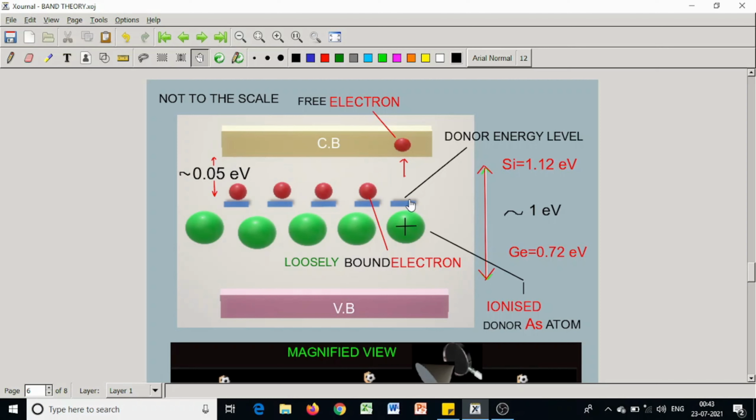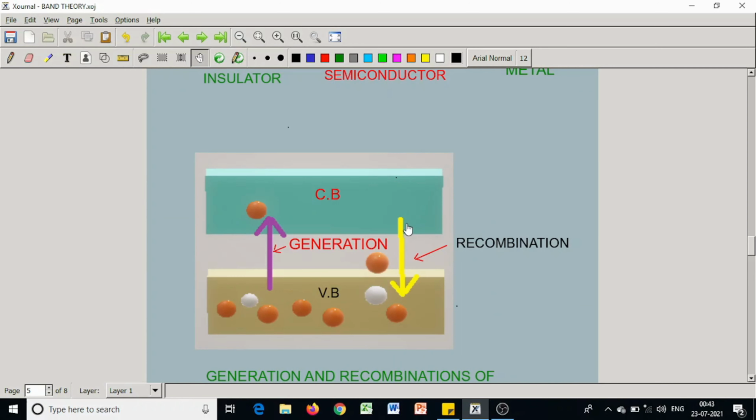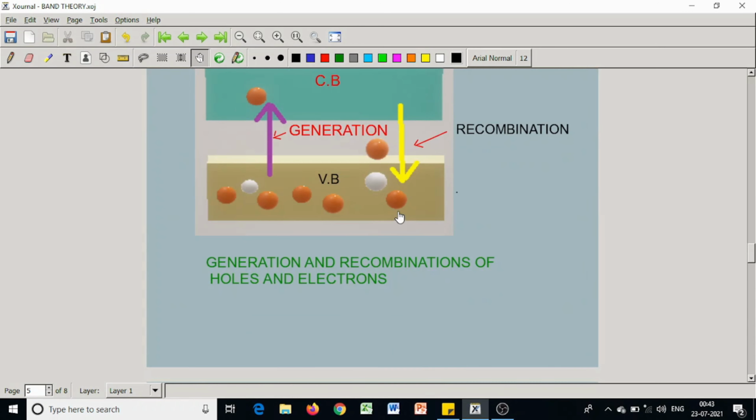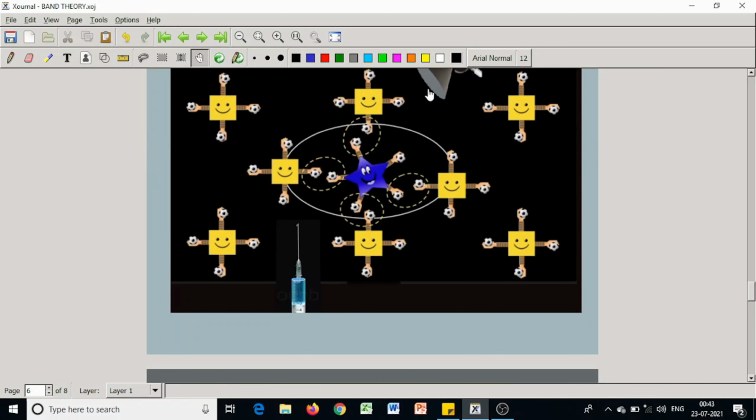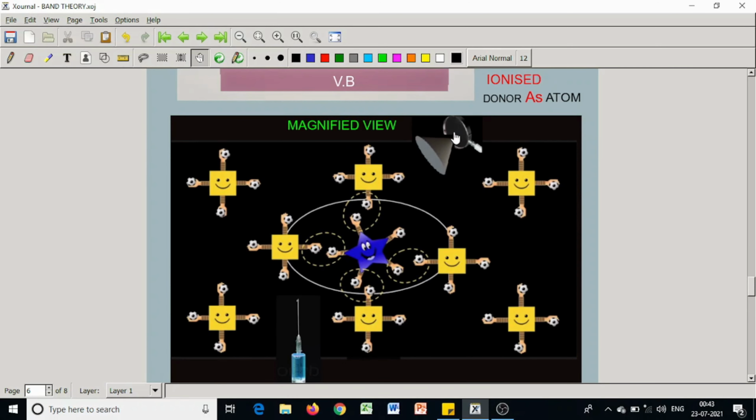because the impurity atoms are located far apart in the crystal, and their interaction is small. Although it is drawn in this space very closely, they are not so close. They are far apart. Impurity atoms are located far apart in the crystal, and their interaction is small. Here also, in this picture also, they are far apart. It is a magnified view.